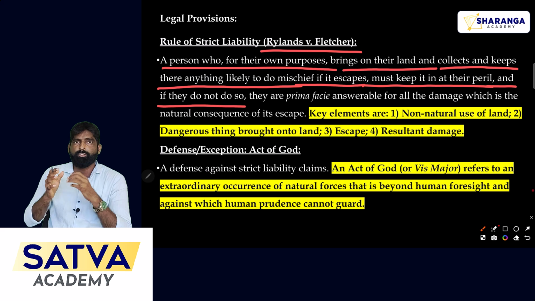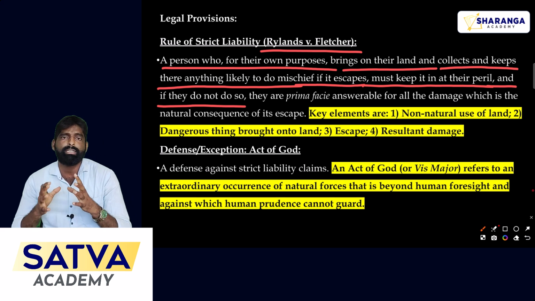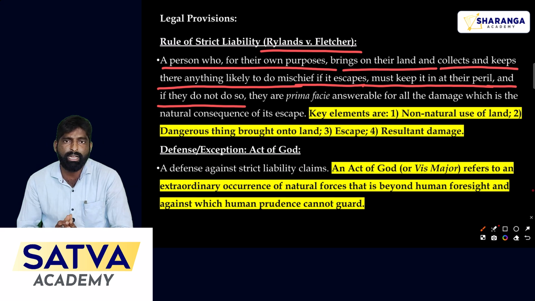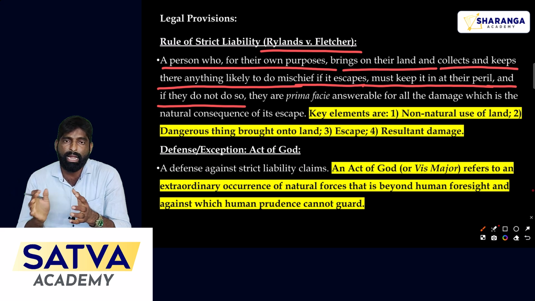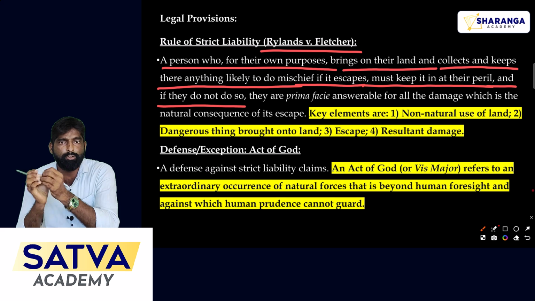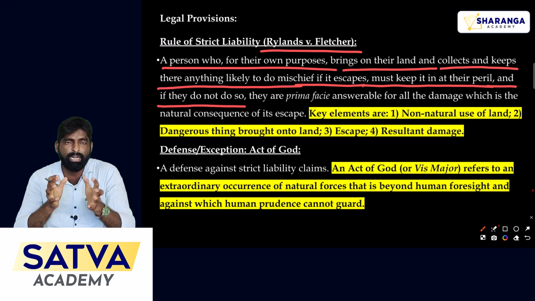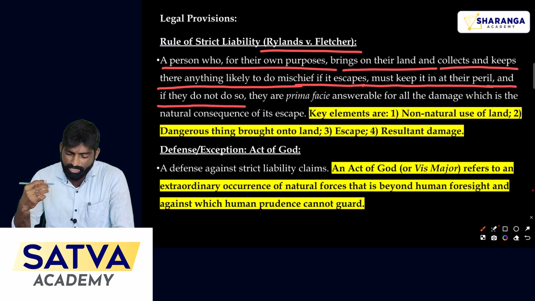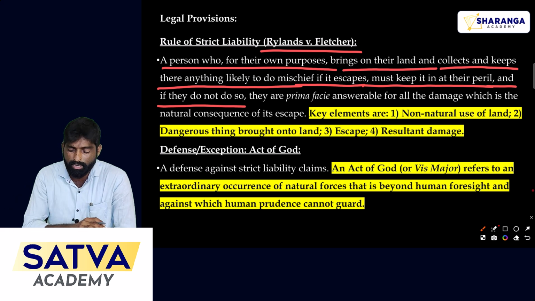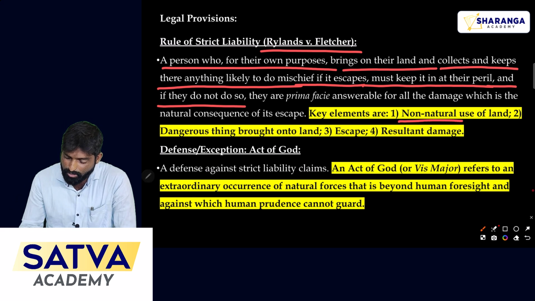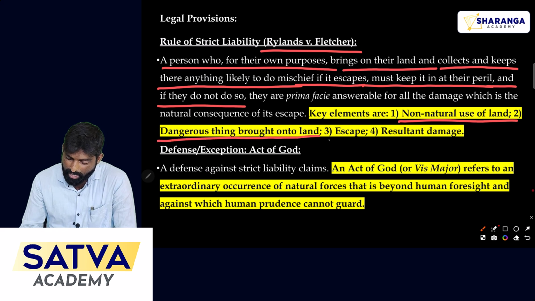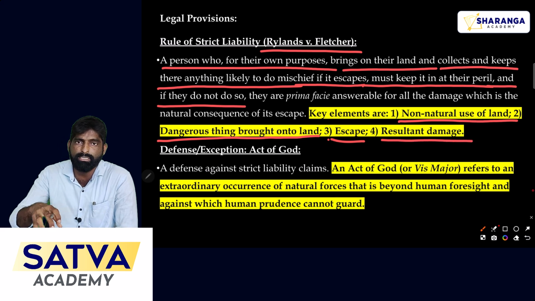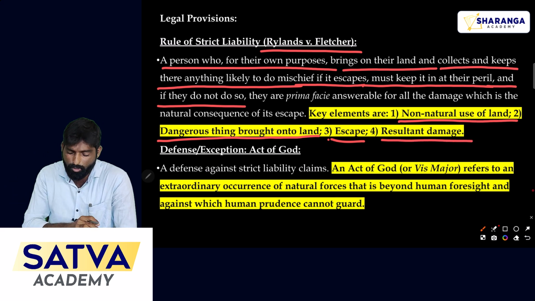For example, assume you keep any dangerous or hazardous goods in your premises, and if it escapes and causes damage to another party, in that case the person himself is liable to pay the compensation. In case of non-natural use of land, dangerous things brought onto land, and if it escapes and results in damage, in all these cases the concerned person should pay the compensation.